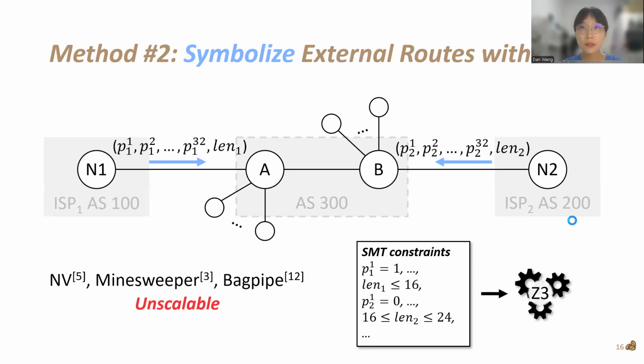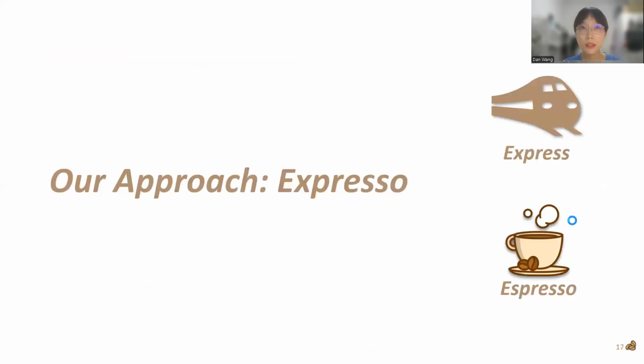Using symbolic external routes frees them from enumeration. But in practice, we found them unscalable, as the generated SMT constraints cannot be solved by SMT solvers in a reasonable amount of time. As existing verifiers are ill-suited to reason about external routes, we design and implement Espresso.